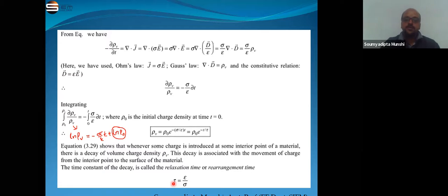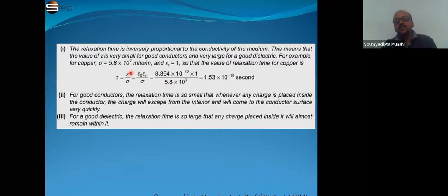So if we consider, for example, copper, the conductivity is 5.8 into 10 to the power 7 mho per meter, and the permittivity is 1 if we take. So you can see the relaxation time is 1.53 into 10 to the power minus 19 second. That means this is a very small time for the charges to rearrange themselves from the inner portion of the conductor to the surface area of the conductor.